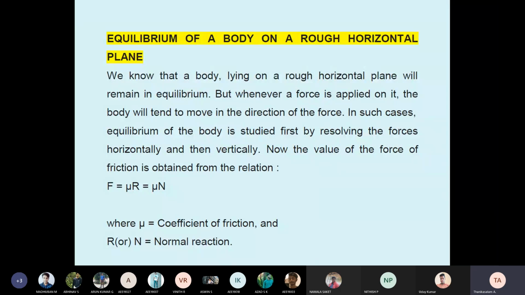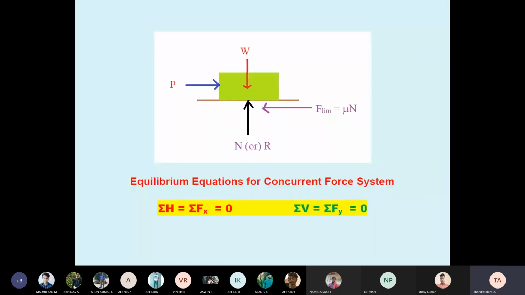Our title: equilibrium of a body on a rough horizontal plane. See here, one wooden block or body resting on a rough surface. Now I am applying the force P. P is the applied force, applied towards the right side. As per the concept, the friction acts opposite.